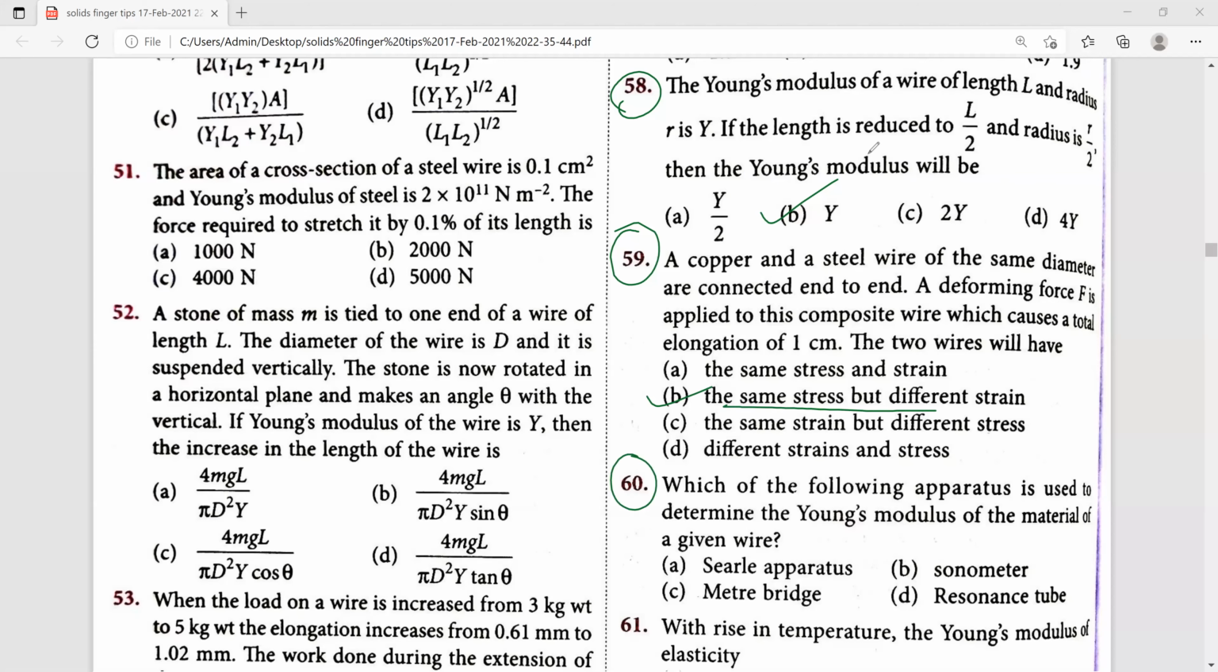60th one, which of the following apparatus is used to determine the Young's modulus of the material of the given wire? ಇದು ನೀವೇ ಆನ್ಸರ್ ಮಾಡಬಹುದು. Young's modulus of the material of the given wire is determined by shear apparatus. Therefore, A one is the right answer.